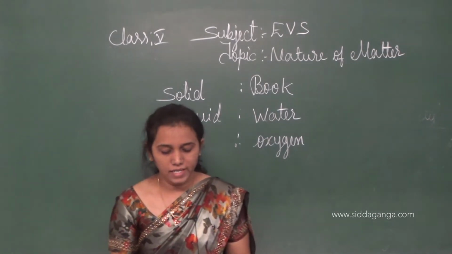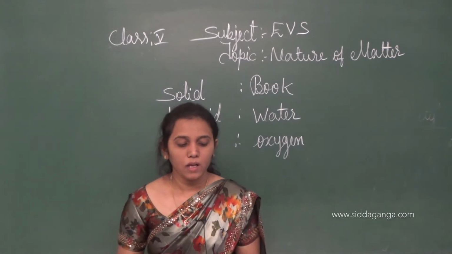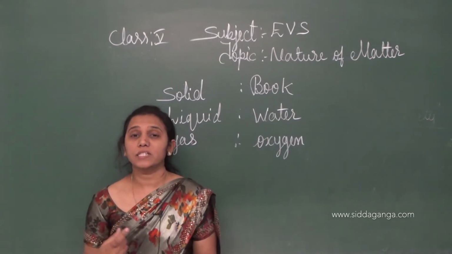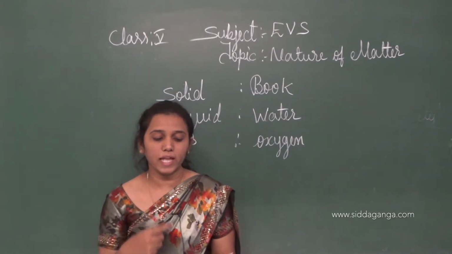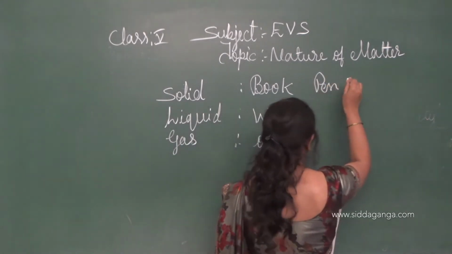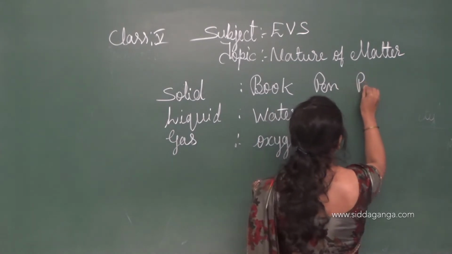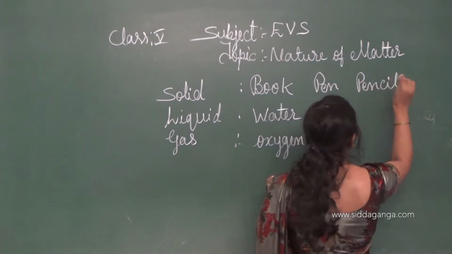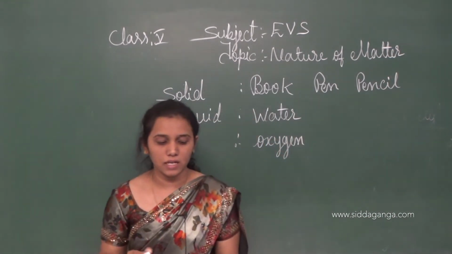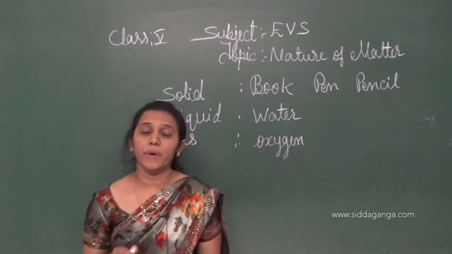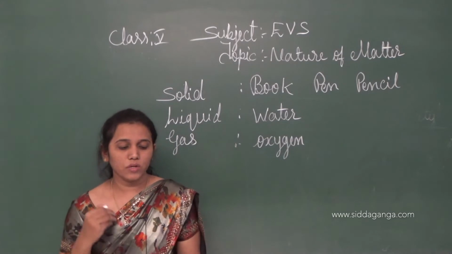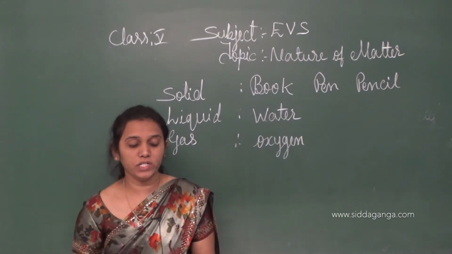And then pencil. Pencil and pen are hard substances, isn't it, children? So they can be given as examples for solid. Pen, pencil. These are the examples for solid material. Pencil and pen are also hard materials or hard substances, so they can be given as examples for solid, children.